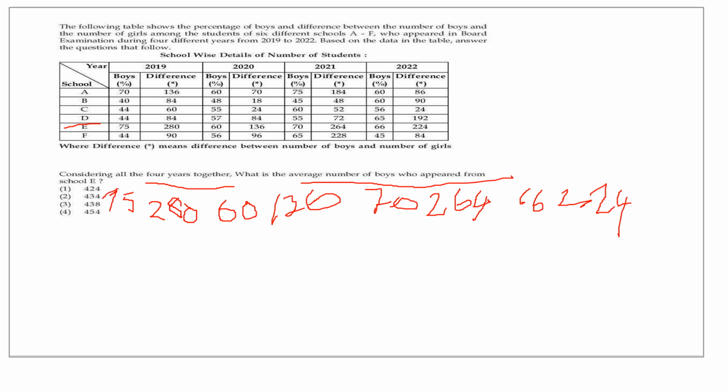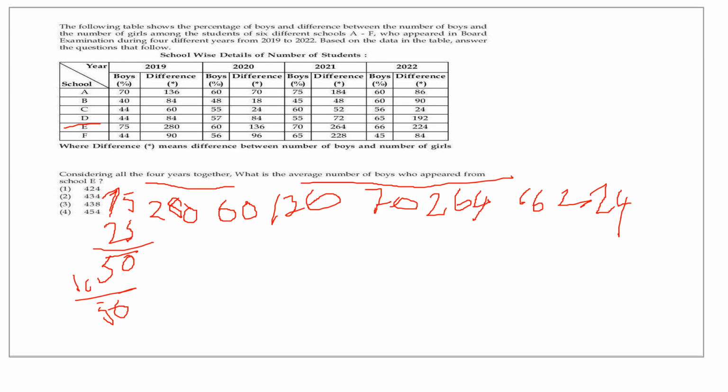If boys is 75, because you have to know the girls' percentage, only then you can find out the total. First you have to find out the total, then find out the total number of boys for all the 4 years, then add the 4 years' boys numbers, then find the average by dividing by 4. That is how you find the average. So 3 steps are involved. So 75% boys, girls is 25%, right? So what is the difference? 75 minus 25 is 50. The difference is 50. So if the difference is 50, the total students are 100.